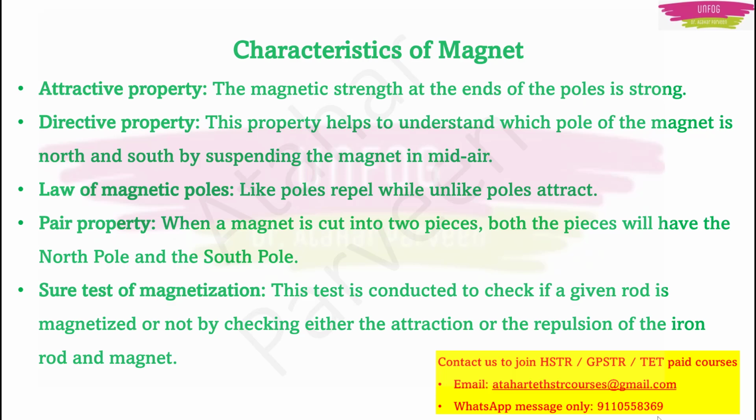And the last one is the sure test of magnetization. How do you know that it is a magnet? By testing. You can conduct a test. How do you conduct it? For a given rod, you can check whether it is a magnet or not by either attraction or repulsion with an iron rod and a magnet.